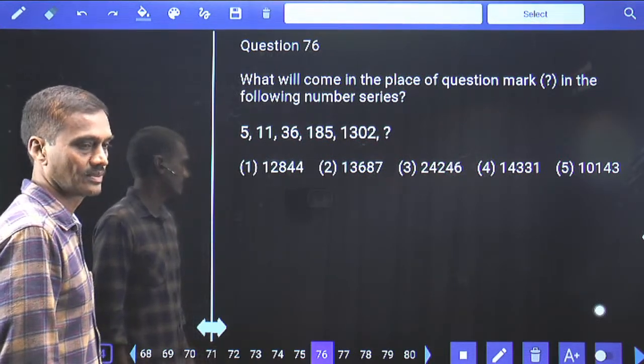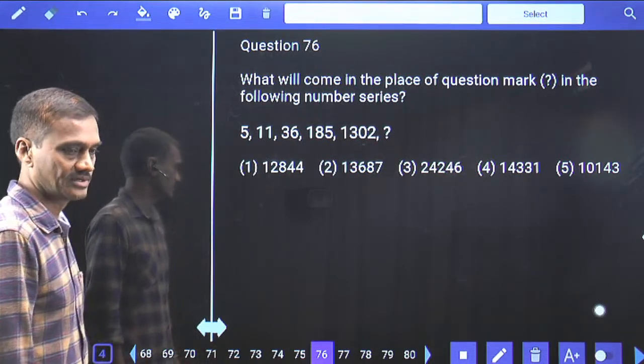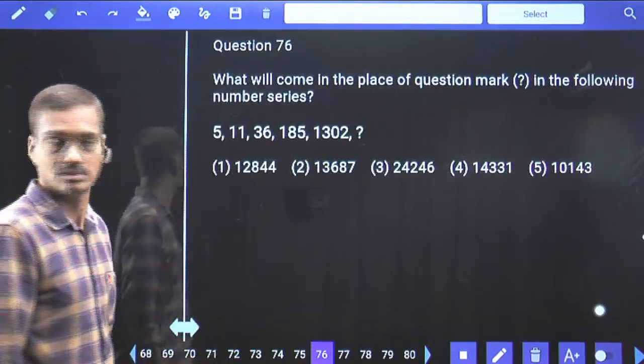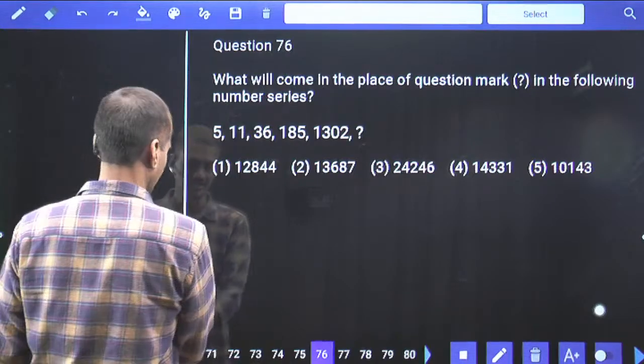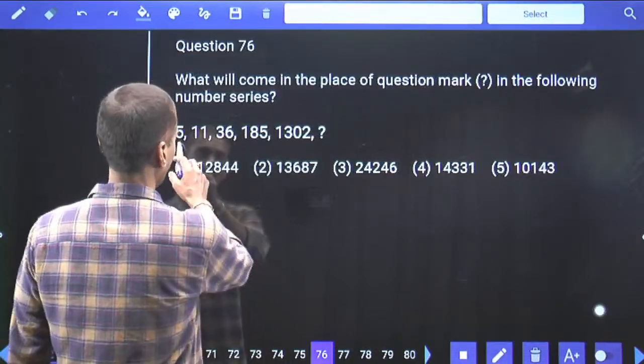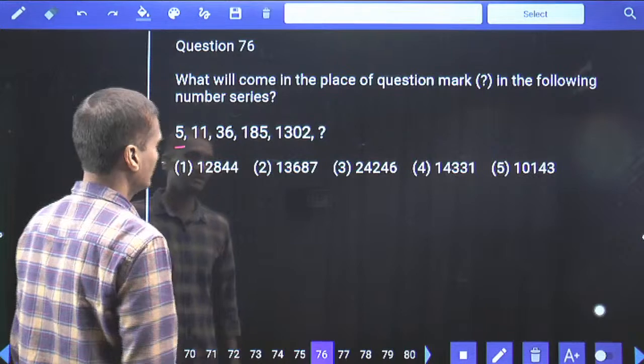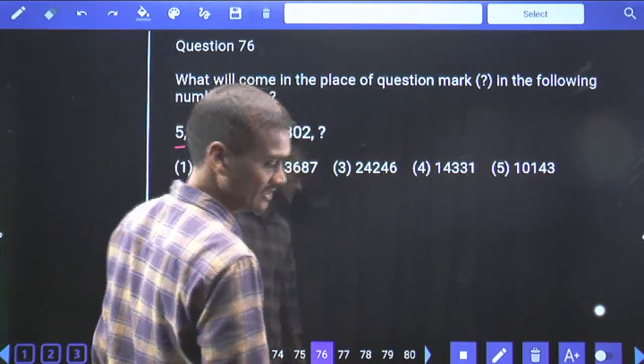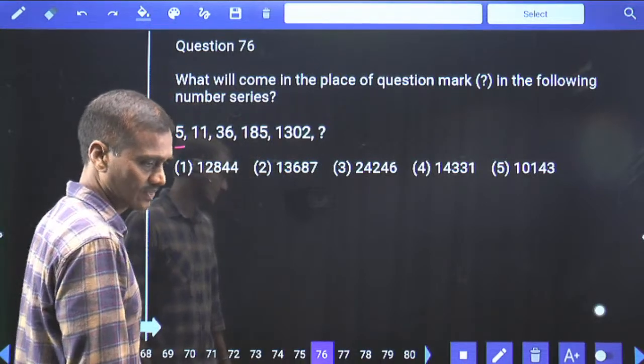5 and 11. Tell me how to represent this one, 5 and 11. If you observe here, 5 numbers starting with 5. Now if you observe the choices, 12,000, 13,000, 24,000, 14,000, 10,000 and so on, isn't it?